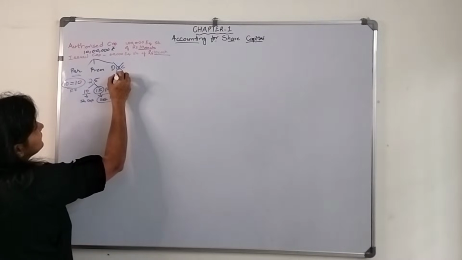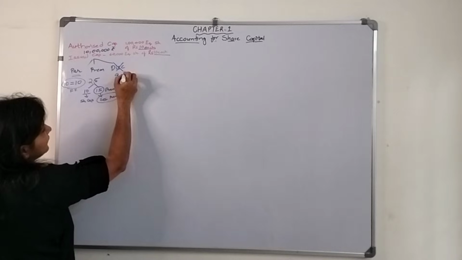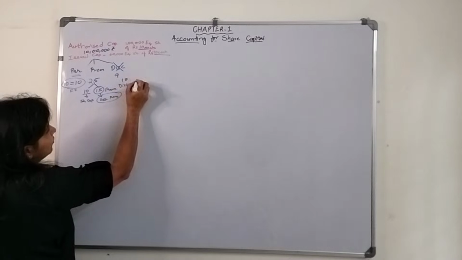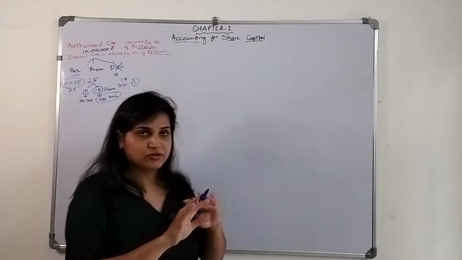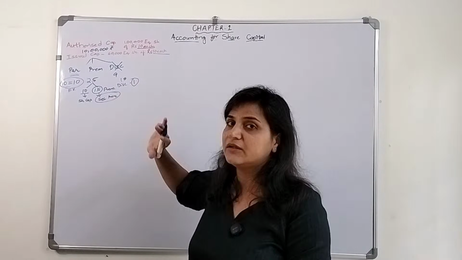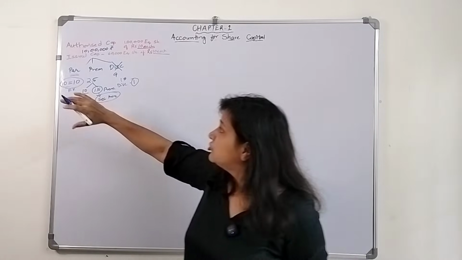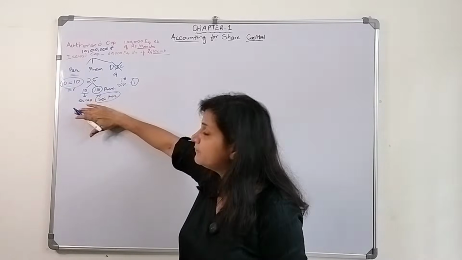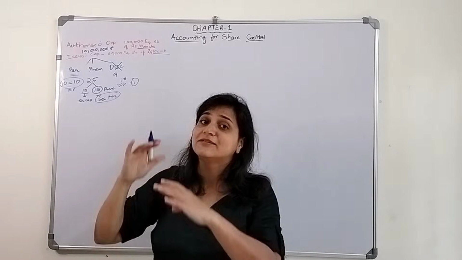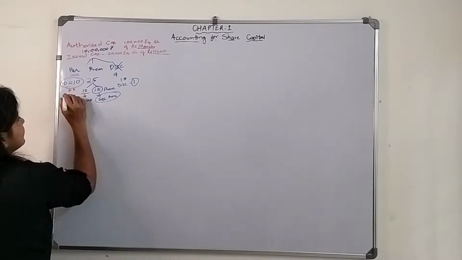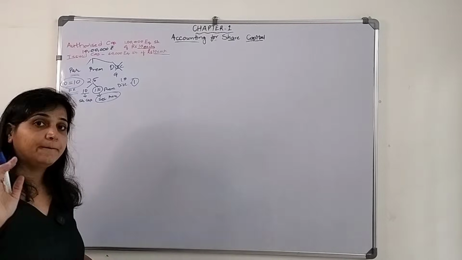The next could be at discount. At discount means, let's say, 9 rupees where the face value is 10 rupees. So the discount amount is how much? 1 rupee. Right now it's not allowed. I said in two situations they can issue the shares at discount, otherwise they can't. So they can issue the shares at par or at premium. Premium we are going to discuss later. Right now let's say they are issuing the shares at par.